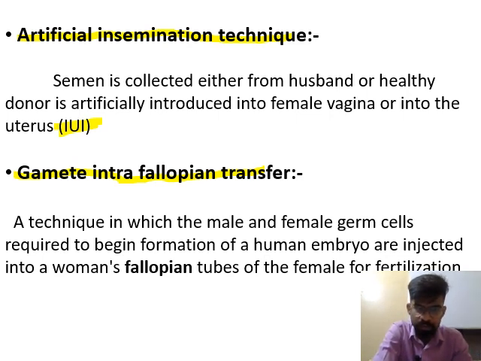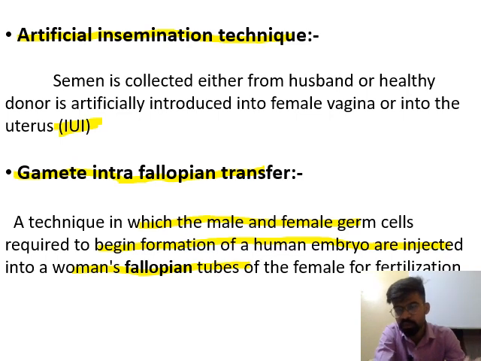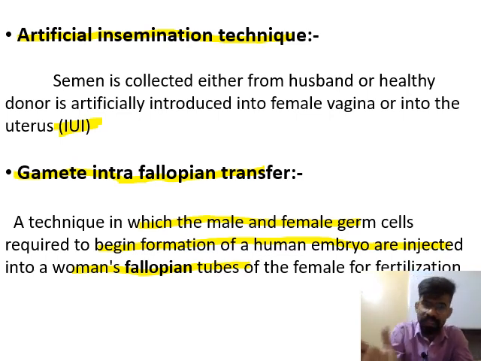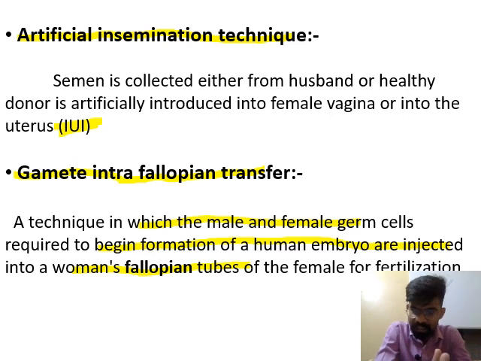So we can explain that a technique in which the male and the female gametes required to begin the formation of a human embryo are injected into the woman's fallopian tube. Means these gametes are artificially introduced or injected inside the fallopian tube area, and then both these gametes will fuse, or fertilization will occur. This is known as gamete intrafallopian transfer.